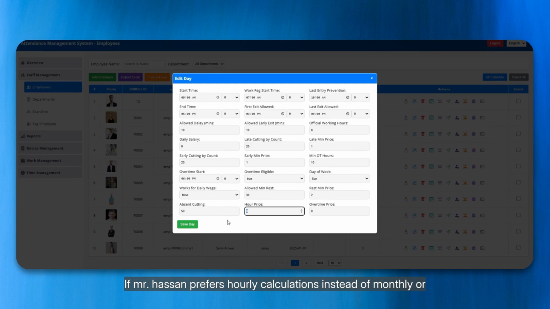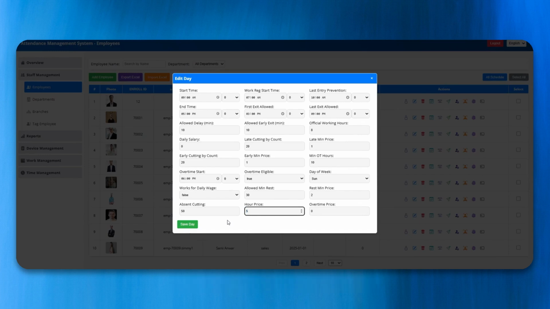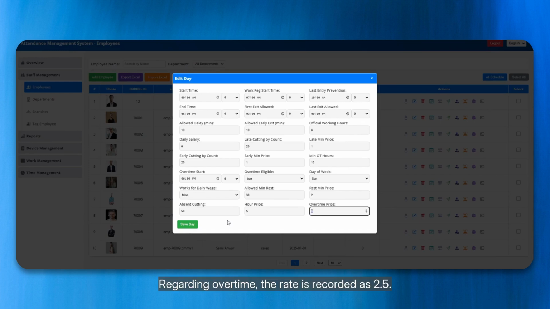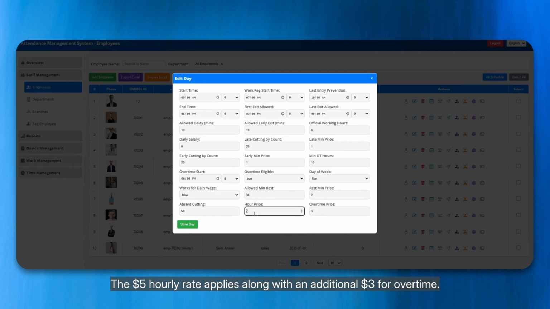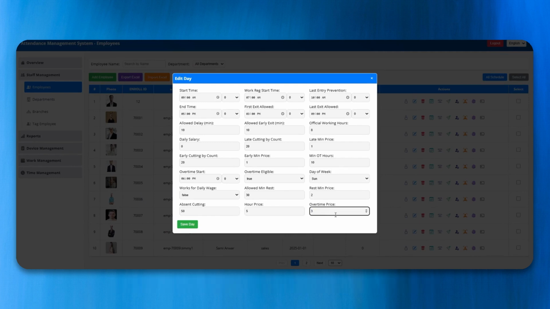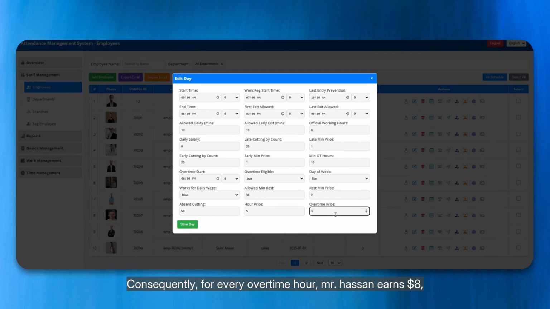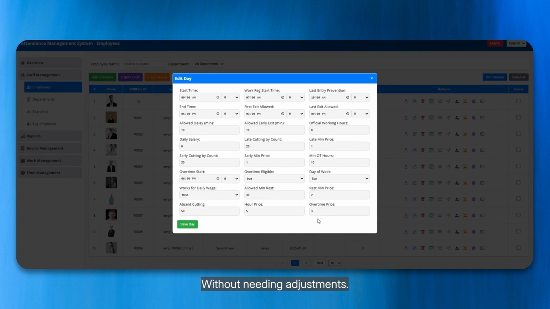If Mr. Hassan prefers hourly calculations instead of monthly or daily rates, we set the hourly rate at $5. Regarding overtime, the rate is recorded as 2.5. Thus, if Mr. Hassan works overtime, the $5 hourly rate applies along with an additional $3 for overtime. Consequently, for every overtime hour, Mr. Hassan earns $8, a combination of the $5 base rate and the $3 overtime rate.